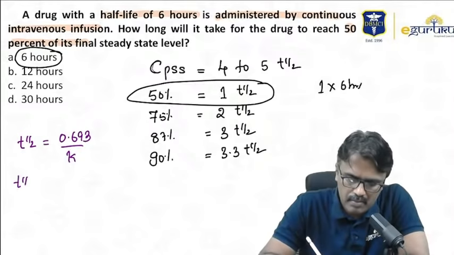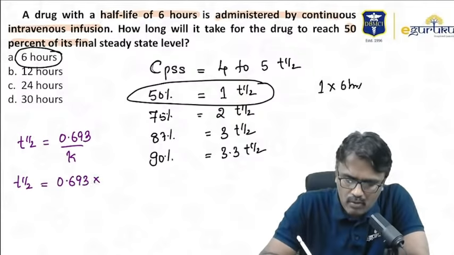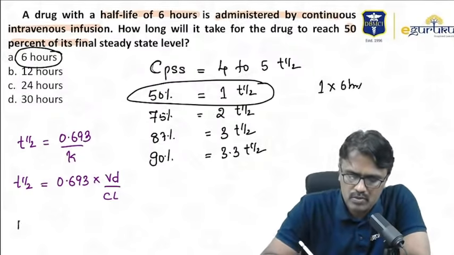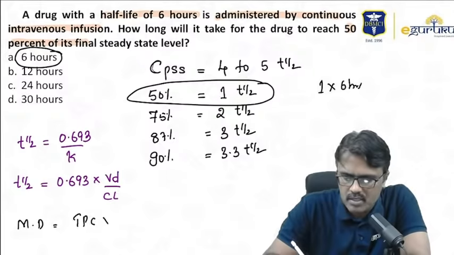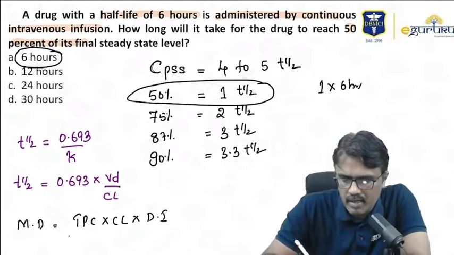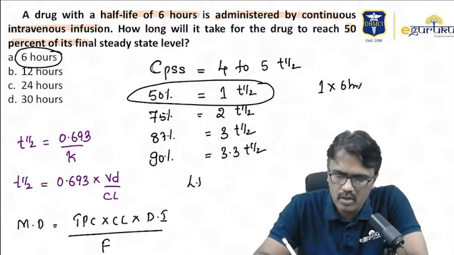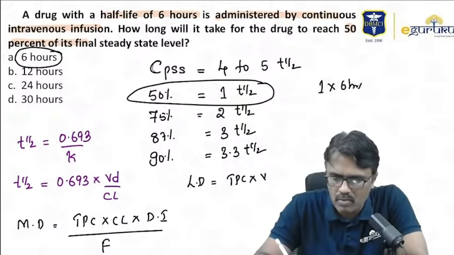Half-life is also given by 0.693 into volume of distribution divided by clearance. Another important formula is maintenance dose. Maintenance dose is equal to target plasma concentration into clearance into dosing interval divided by F, bioavailability. What about loading dose? Loading dose is equal to target plasma concentration into volume of distribution divided by bioavailability.